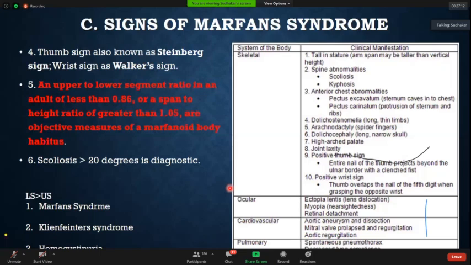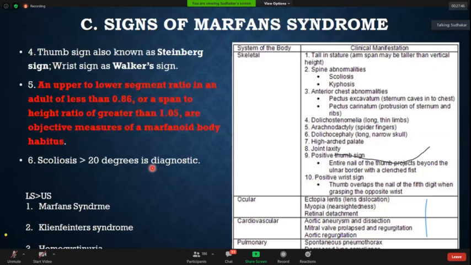Second thing, normally the upper segment is more than the lower segment. So if the lower segment is more than the upper segment, or if the ratio of upper to lower is less than 0.86, again remember this ratio, it is again suggestive of Marfan's. So these two important points you should always remember: arm span to total height ratio and upper segment to lower segment ratio.